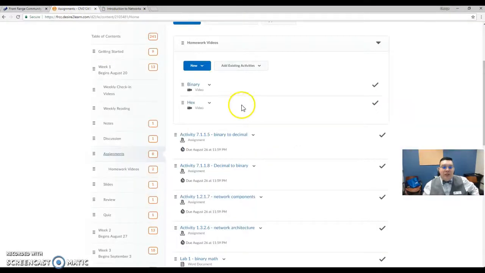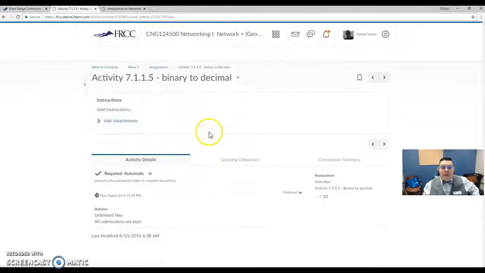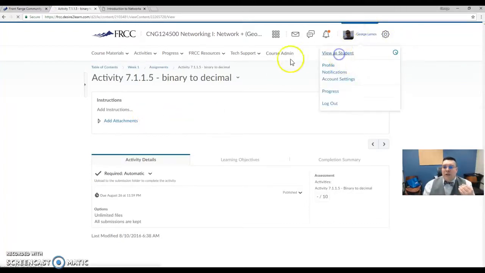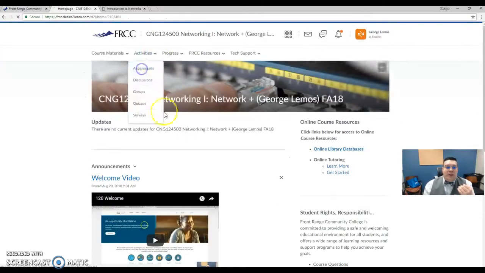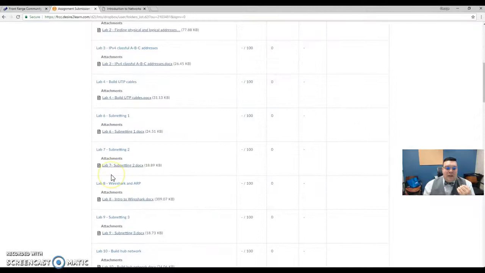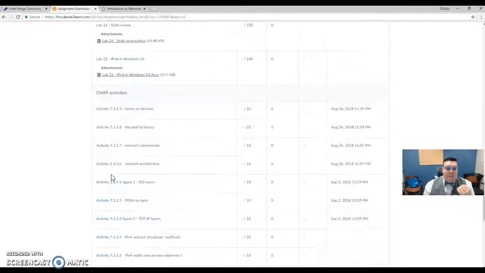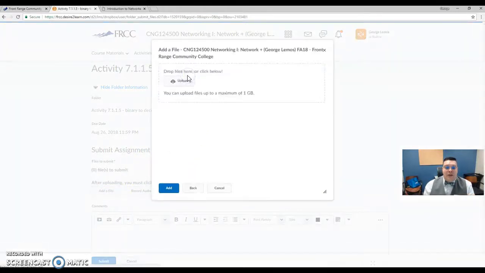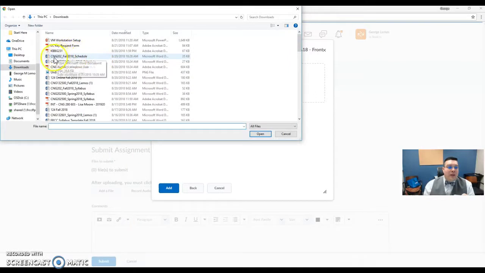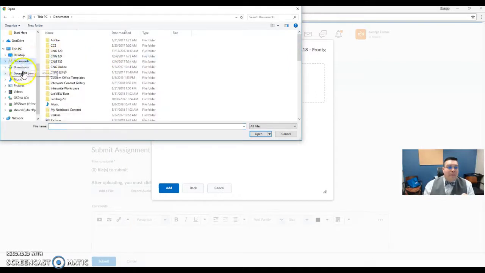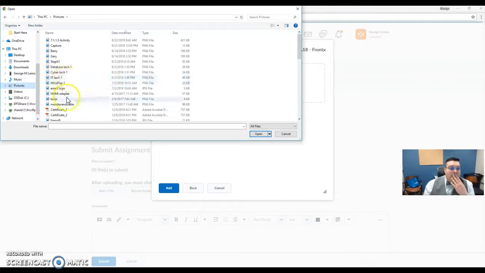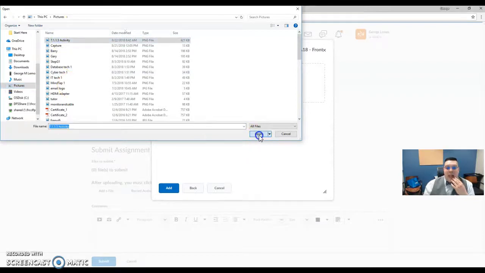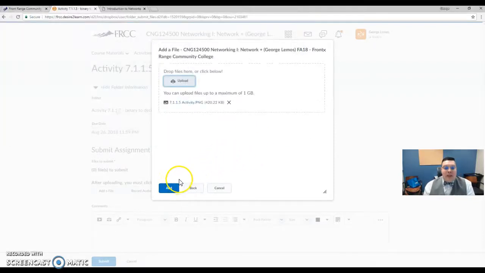I go back to assignments, click the Dropbox, and of course your screen is going to look different than mine. I have the instructor view on. If I go to student, activities, assignment, you see it changes. And this is what you should see, something similar to this. And then I go ahead and add a file, my computer, upload. I think it was here. Right there. And then I click add.